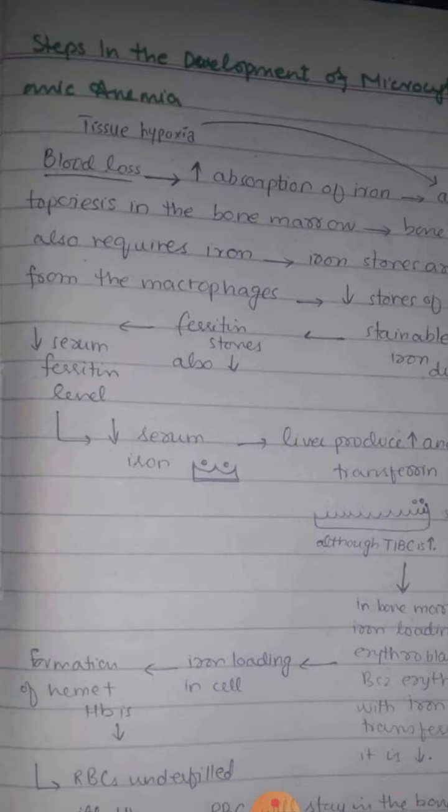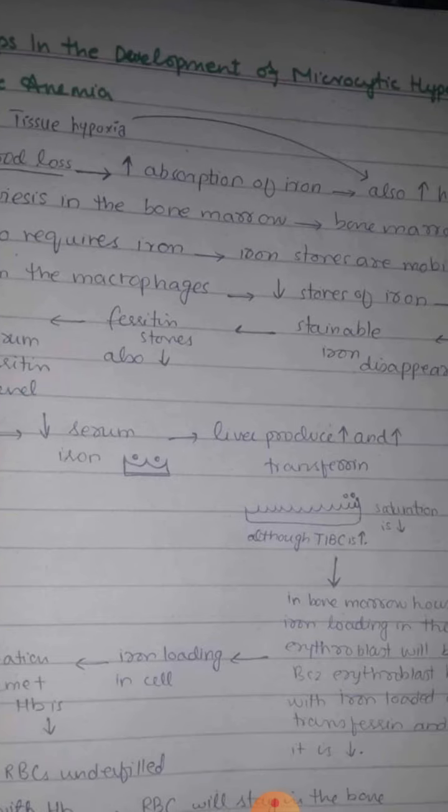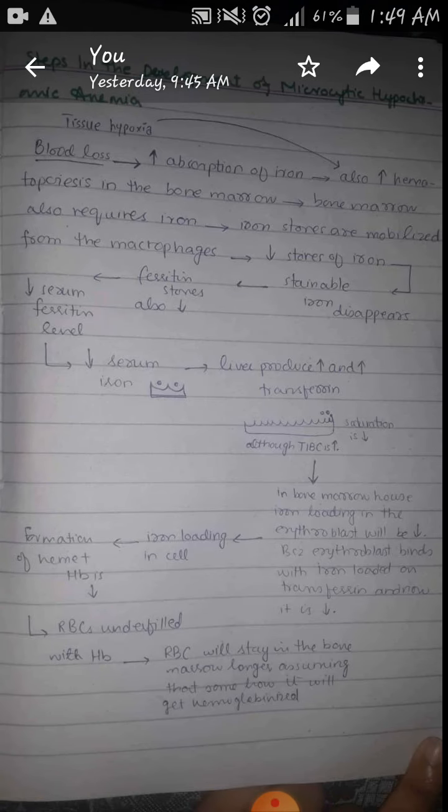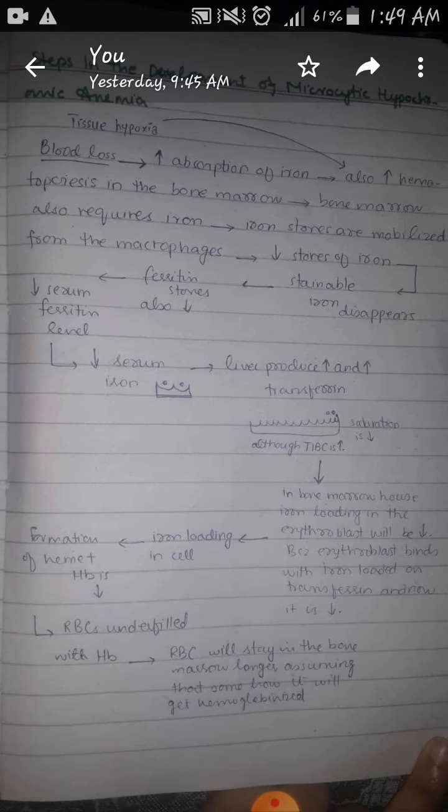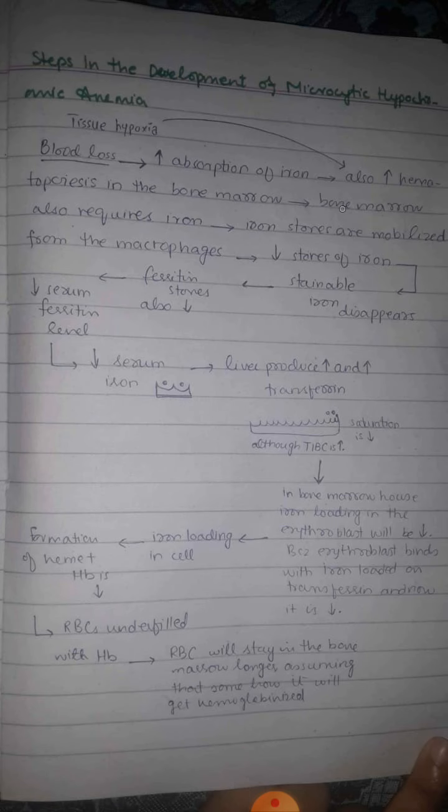So whenever there is blood loss or whenever there is deficiency of iron in the body, then two things take place. Number one, there is increase in the absorption of iron from the gastrointestinal tract, and number two, there is increased hematopoiesis in the bone marrow. Okay, so when there is increase in the hematopoiesis in the bone marrow, then this bone marrow also requires increased iron.